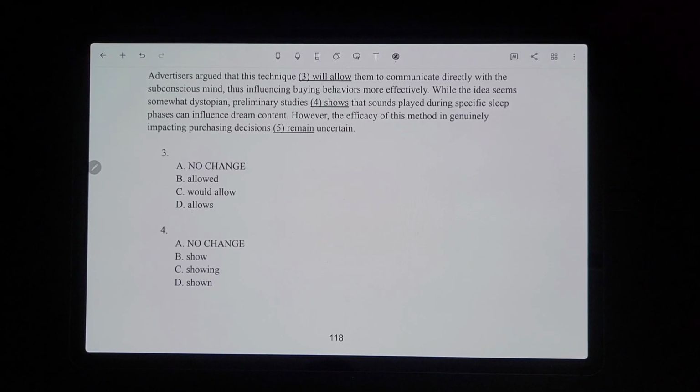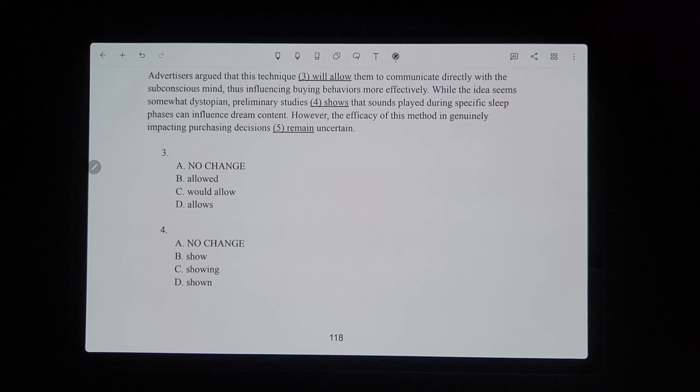Okay, for number 3, advertisers argue that this technique will allow them to communicate directly with the subconscious mind, thus influencing buying behaviors more effectively. Okay, so advertisers argue that this technique needs to be what's matching whatever we pick for the verb part right there. So it would have to be singular.